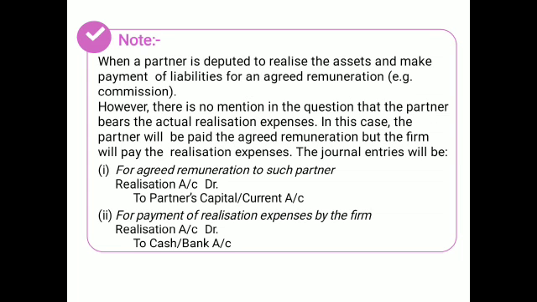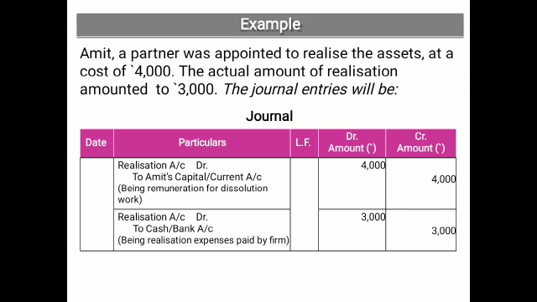Now if the agreed amount is there, the entry will be passed, realization to the partner's capital, in a specific way in all cases. But when the realization expense is paid by the firm, only then the entry will be passed for the actual expenses, realization to cash.